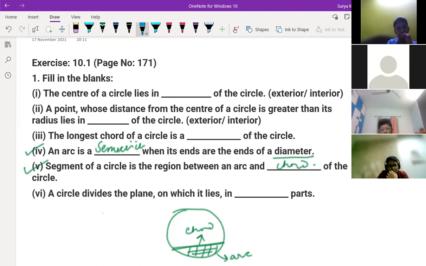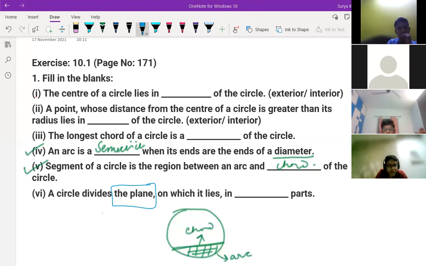Okay. A circle divides the plane on which it lies. Sir, in two parts only, no, sir? What is a plane? A plane is like a paper, something on which it lies, in dash parts.